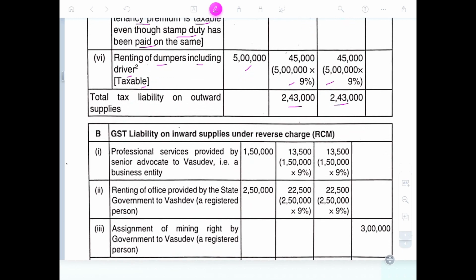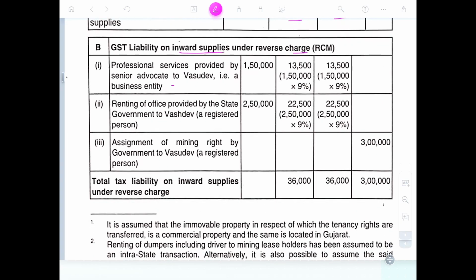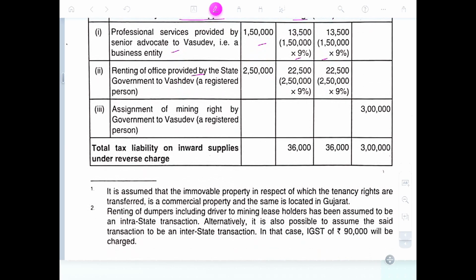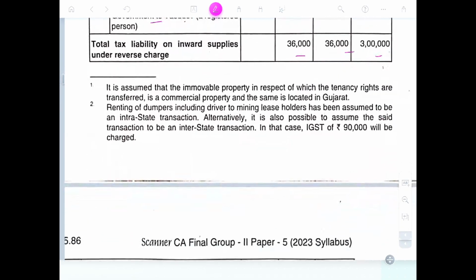Total tax outward liability is this. Need to be paid on RCM basis: GST liability of inward supply on RCM basis. Professional service provided by the senior advocate, we need to pay. Renting of office provided by the state government, we need to pay. Assignment of mining rights by the government, we need to pay 3 lakhs 336. This we need to pay and we can claim input again.